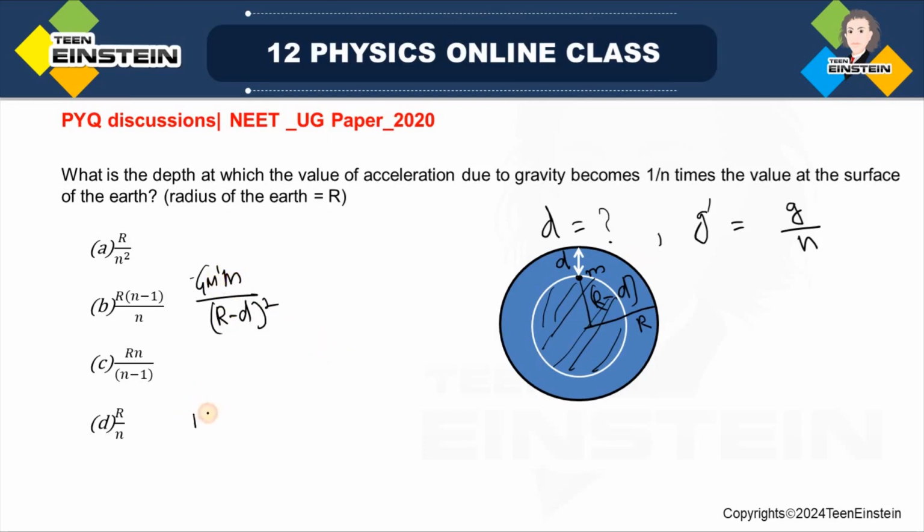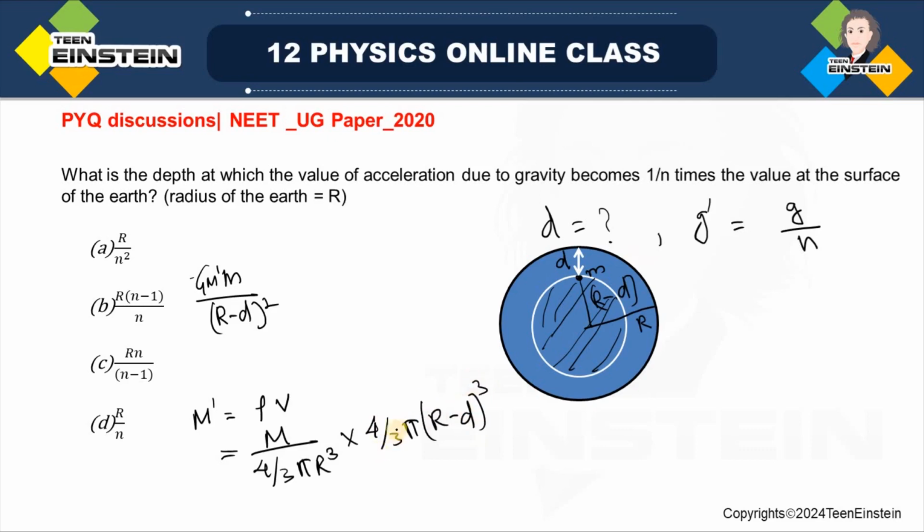And how do I calculate M prime? M prime can be calculated as rho into the volume of this particular sphere. Rho is the original mass per unit volume, that is M over 4 by 3 pi r cube, and the volume here is 4 by 3 pi times r minus d whole cube.